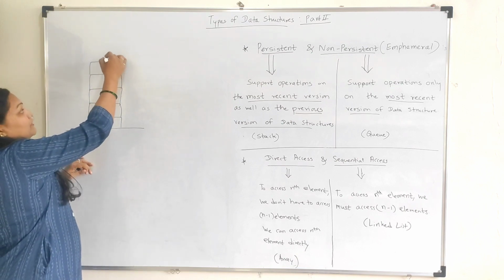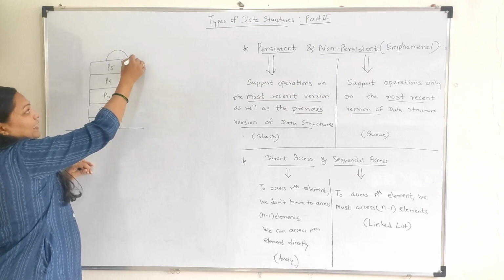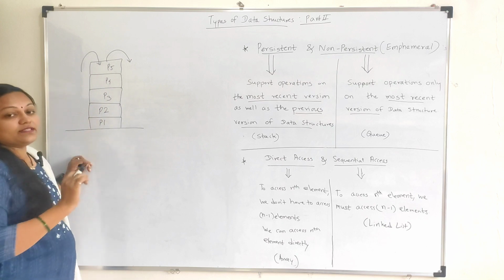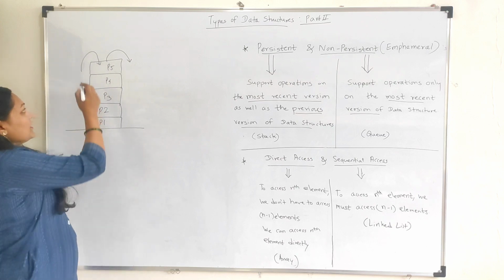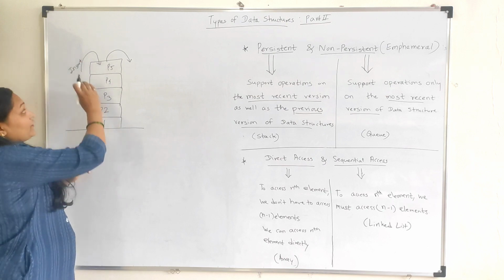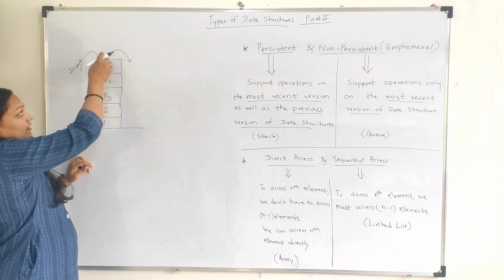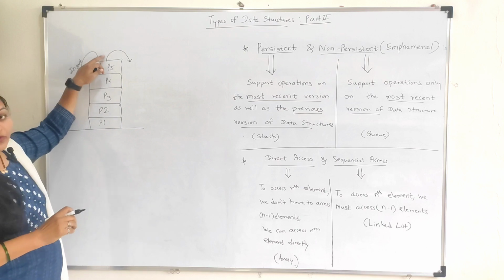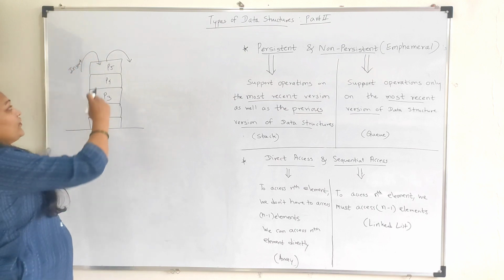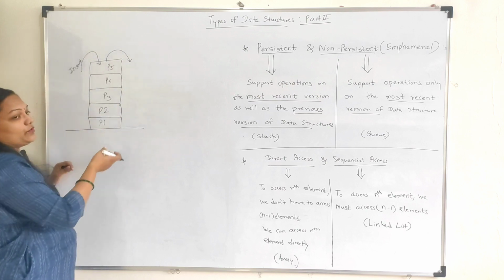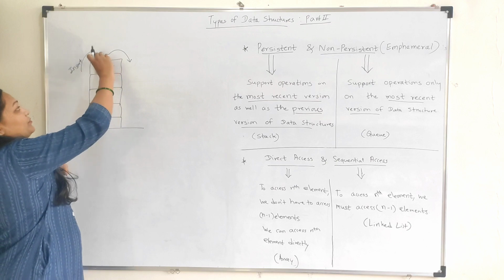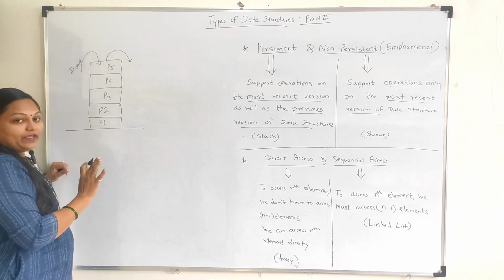We can remove data from one end, and we can insert data from same end. If you want to insert data, suppose in this example if you want to keep any particular plate, you need to keep here only. That is the insertion of a data we can say. If you want to remove data, suppose in this example you want to remove this P5, then you need to remove that from the same end.